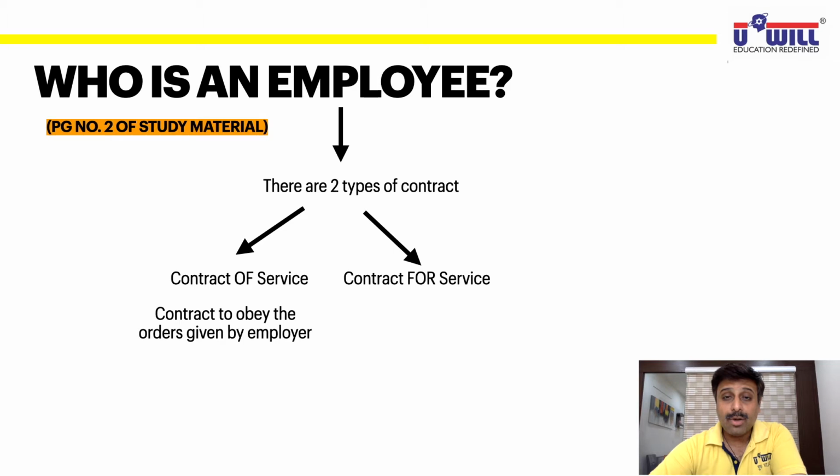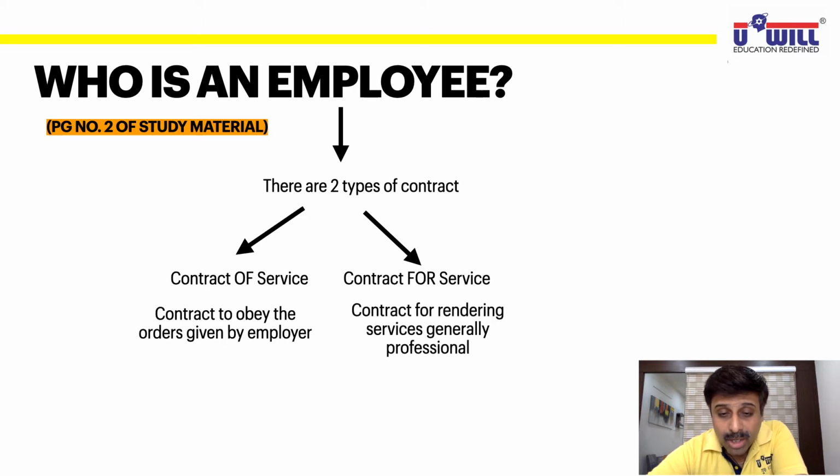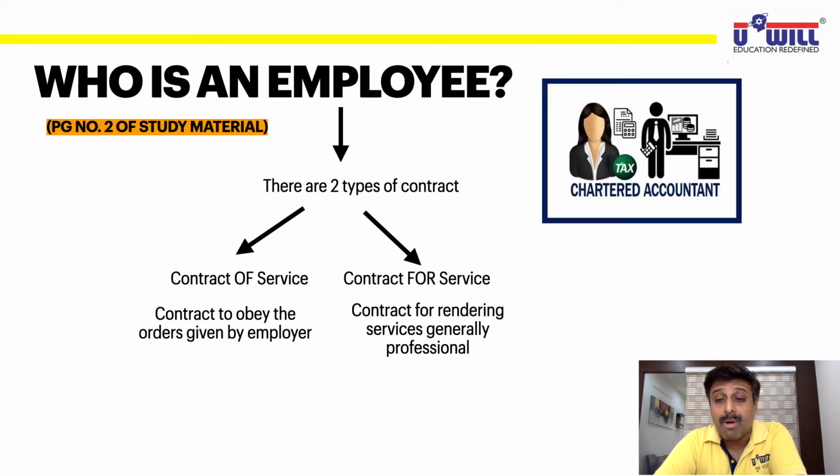Whereas contract for service means what? A contract for rendering services which are generally professional in nature. Contract for service means the contract for rendering the service which is generally professional in nature. Understand it with the help of an example. Suppose we talk about a chartered accountant.